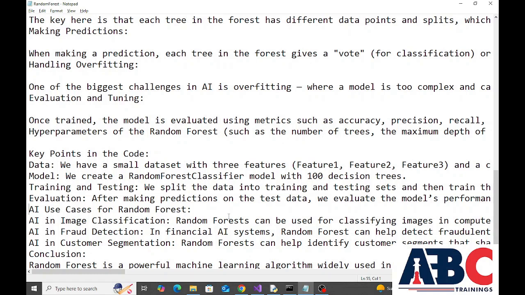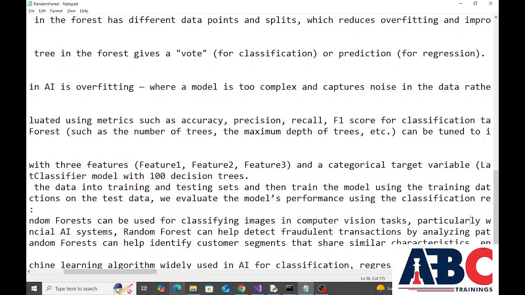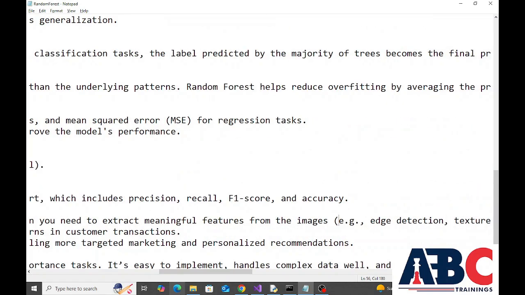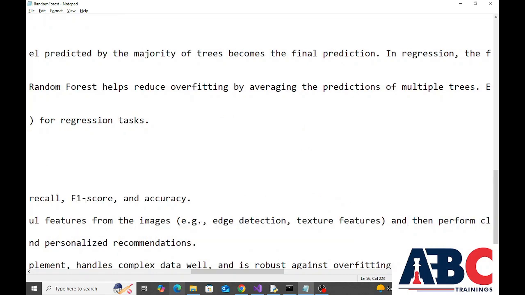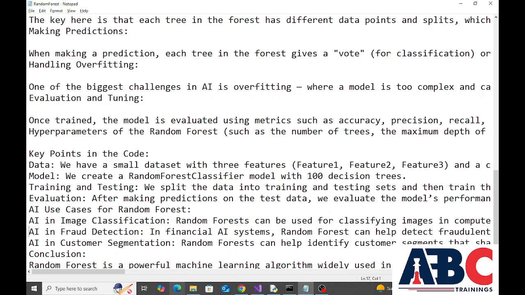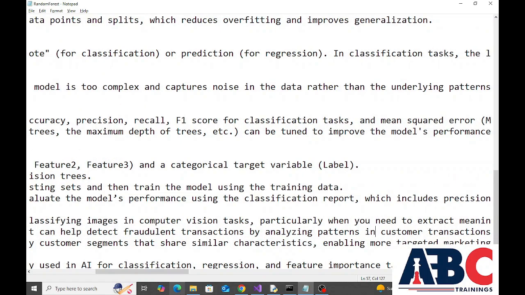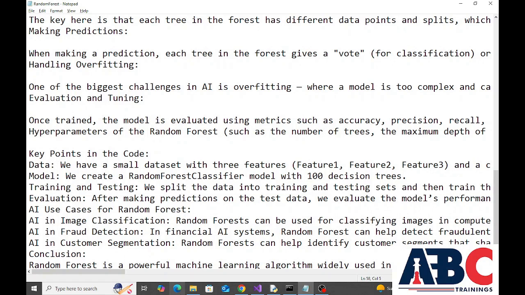The next point is AI use cases for random forest. AI in image classification. Random forests can be used for classifying images in computer vision tasks, particularly when you need to extract meaningful features from the images, for example edge detection and texture features, and then perform classification. Second point is AI in fraud detection. In financial AI systems, random forest can help detect fraudulent transactions by analyzing patterns in customer transactions.